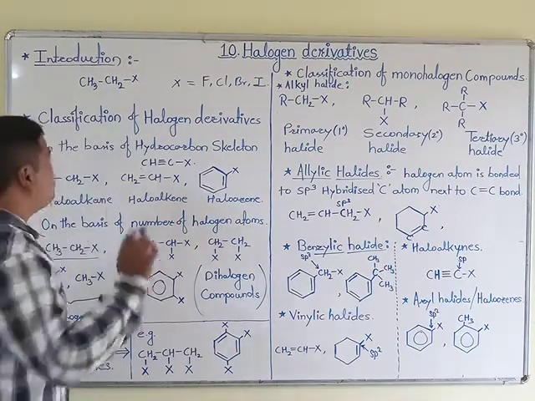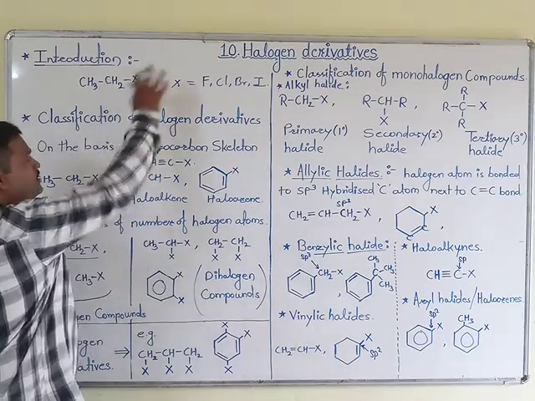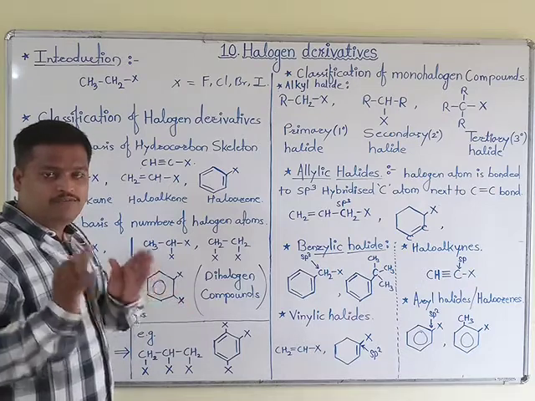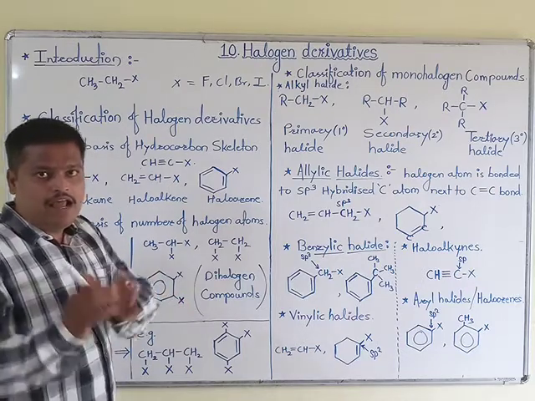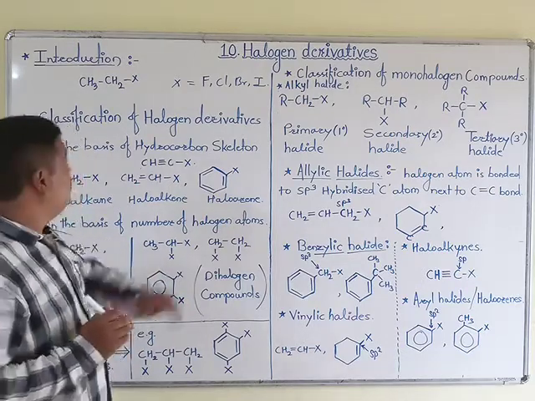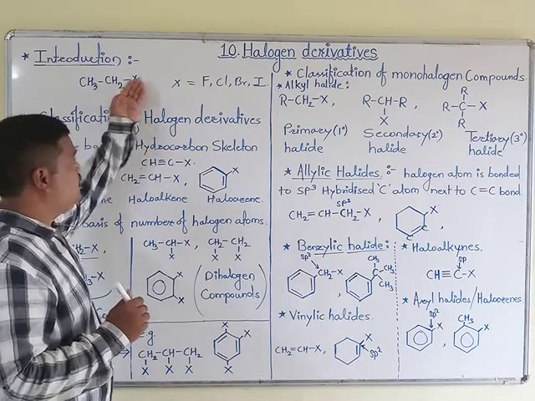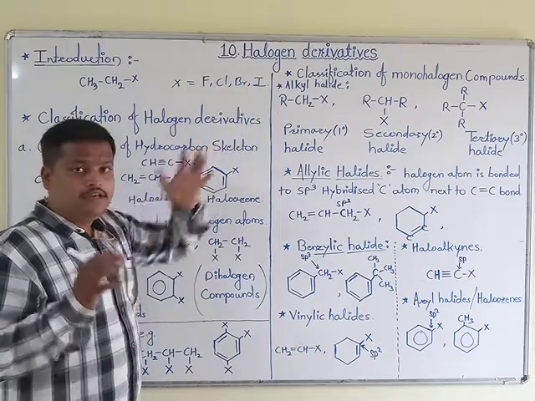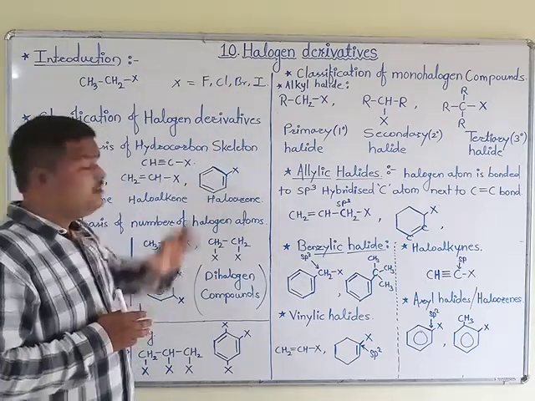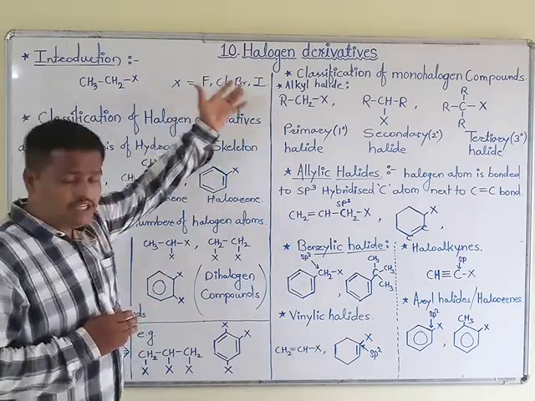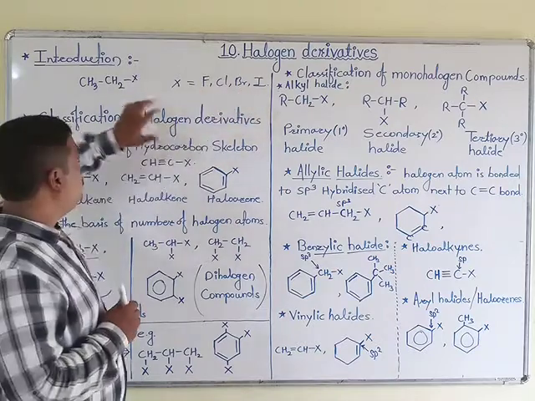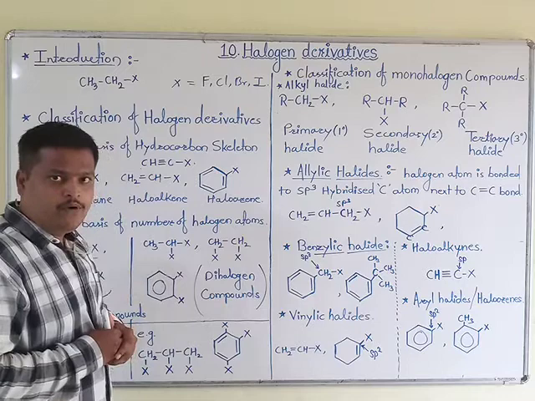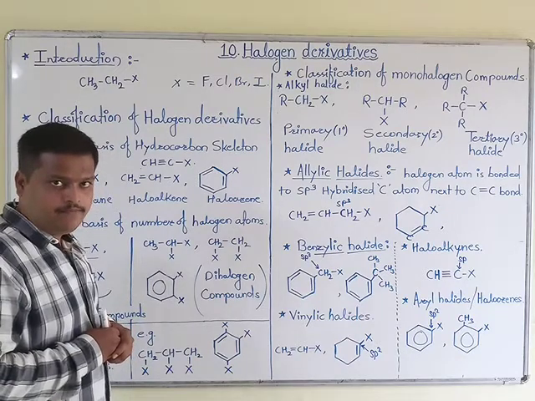Means in this compound, alkane is converted into alkyl halide by replacement of one of the hydrogen atoms by a halogen atom. Here X is nothing but a halogen atom. Halogen atoms are fluorine, chlorine, bromine, iodine. Any one from these four we will use to generate a different halogen derivative of alkane.